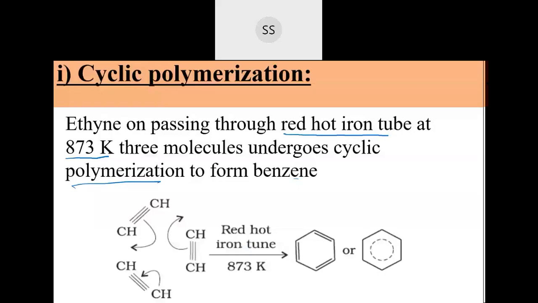First preparation is using cyclic polymerization, which I did in the morning. In the ethyne's property, I have discussed this. If you remember ethyne, when passed through a red hot iron tube maintained around 873 Kelvin, three molecules of ethyne join hand with each other. When many molecules combine together, that process is called polymerization. So here these three molecules combine together to form benzene. So that is one preparation. This we have already done in the properties. So you can make a note of that.